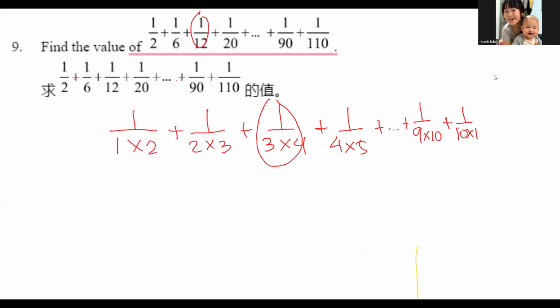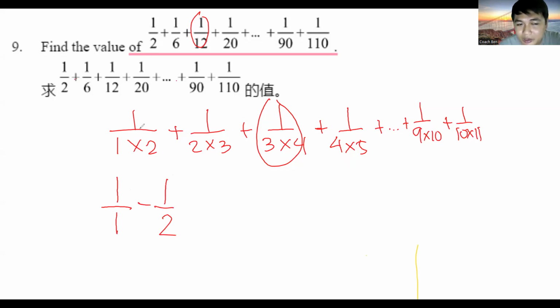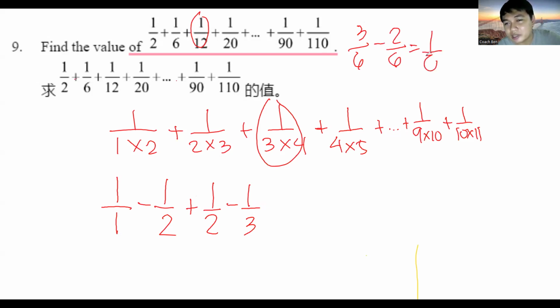Just for a while. So 1 over 10 times 11 is the last term. And we can rewrite this into 1 over 1 minus 1/2, and that is equal to 1 over 1/2. We can also rewrite this for all of the terms. 1 over 2 times 3 is just equal to 1/2 minus 1/3, right? Because 1/2 is 3/6 and 1/3 is 2/6. That is 1/6. We can apply this to all the numbers.